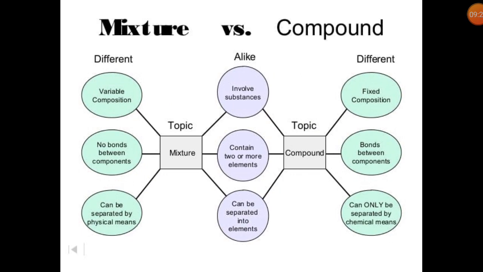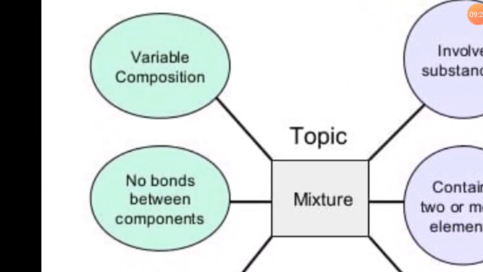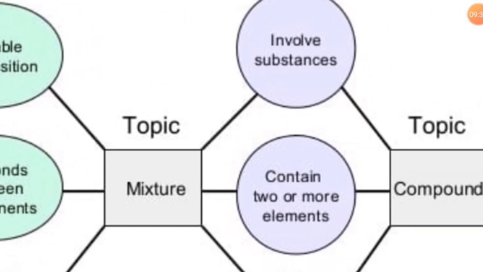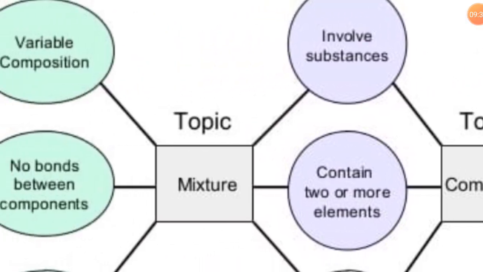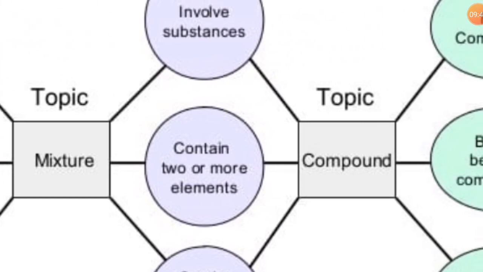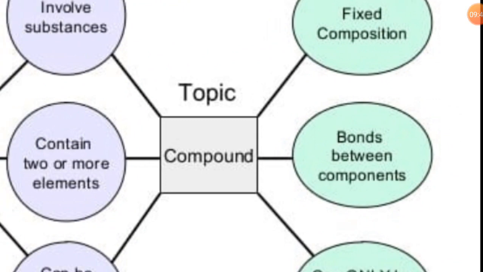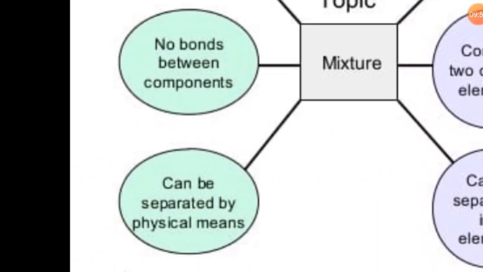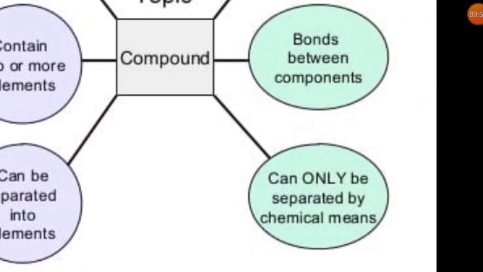Now the difference between mixture and compound. In a mixture, the components are present in variable composition, while in compounds they are always present in fixed composition. In a mixture, there are no bonds between the components, while in compounds there are chemical bonds between the components. Mixtures can be separated by physical means and compounds can only be separated by chemical means.